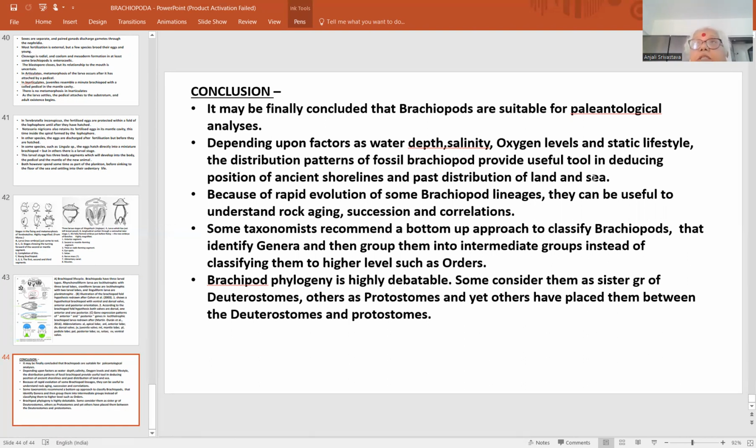So paleontological importance of Brachiopoda is very much important.